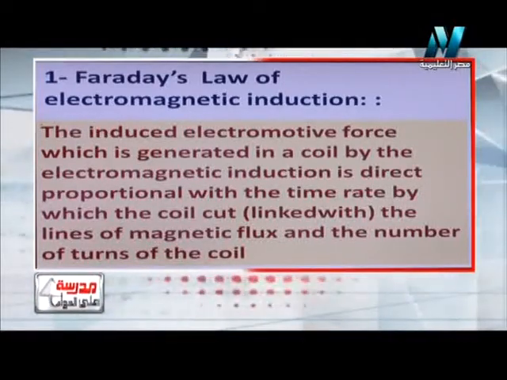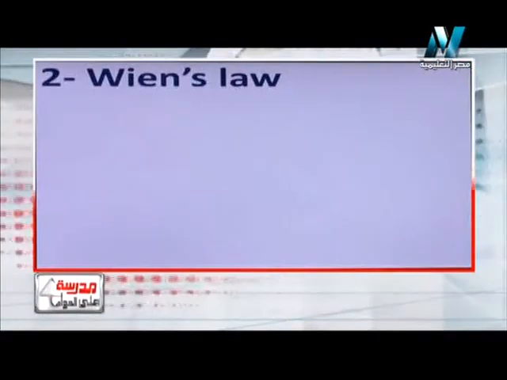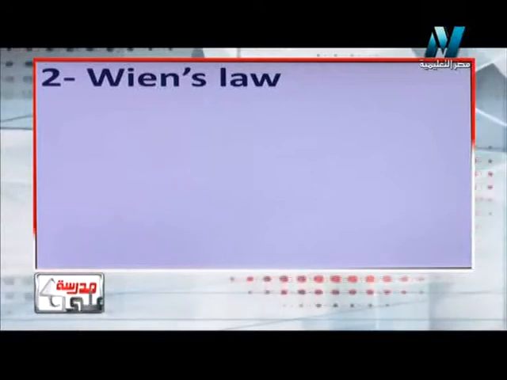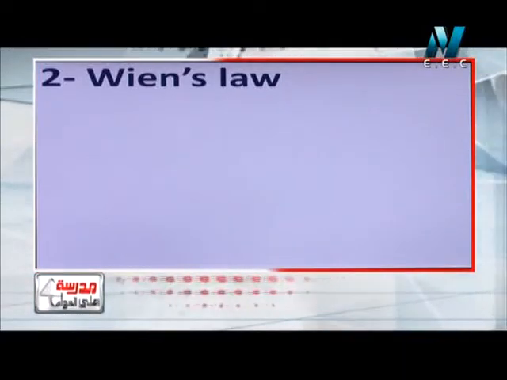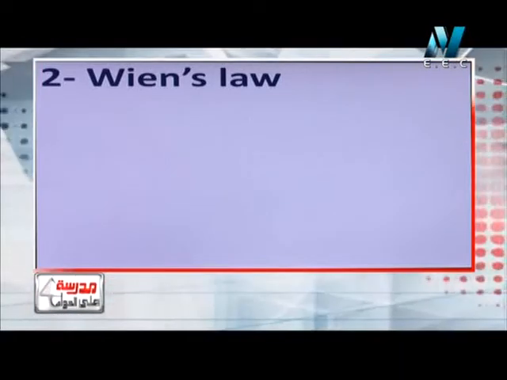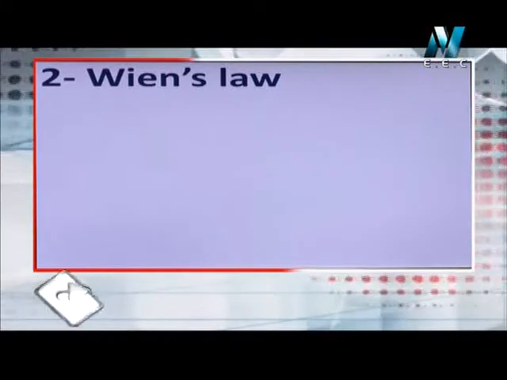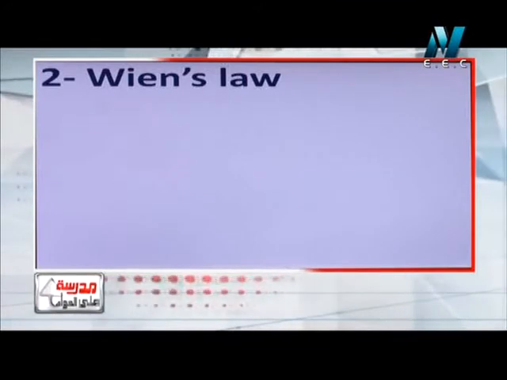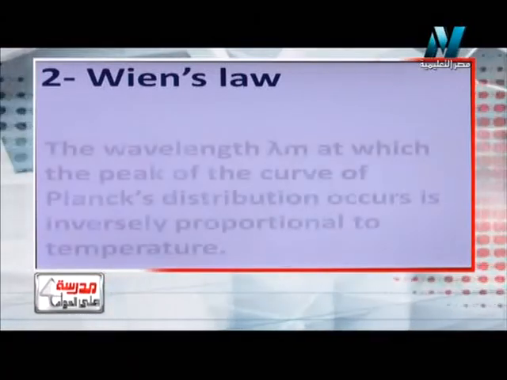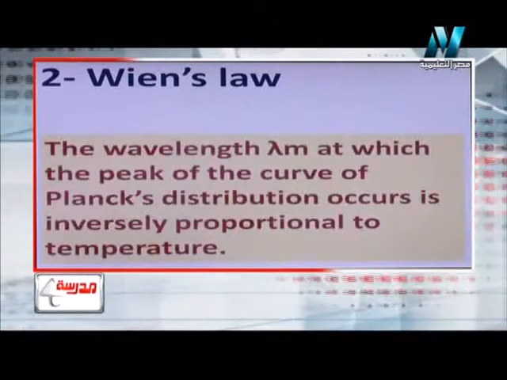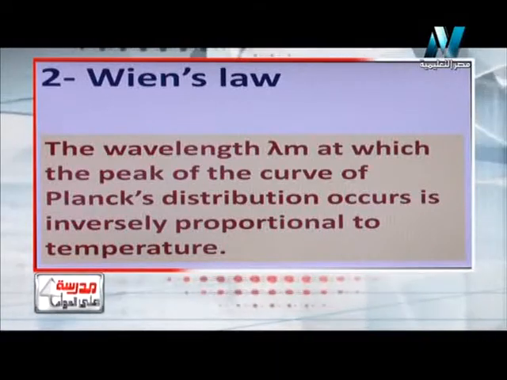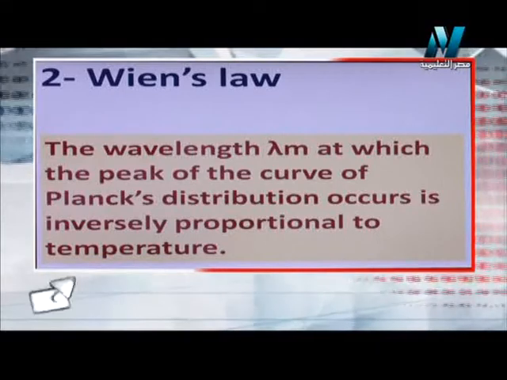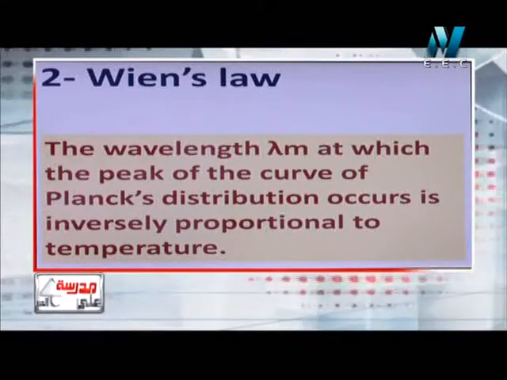So let's move to the second one. Wien's law. What's meant by Wien's law? Wien's law tells us that the wavelength of the Planck distribution curve is always inversely proportional with the temperature of the glowing body. So Wien's law tells us that the wavelength at which the peak of the curve of Planck distribution occurs is always inversely proportional with the temperature of the glowing body.